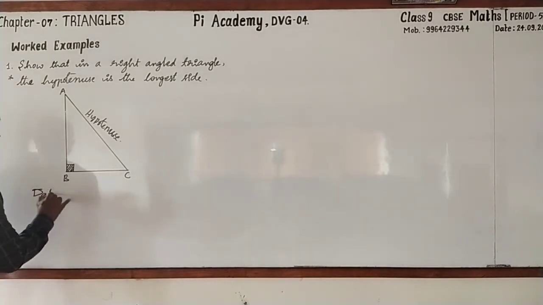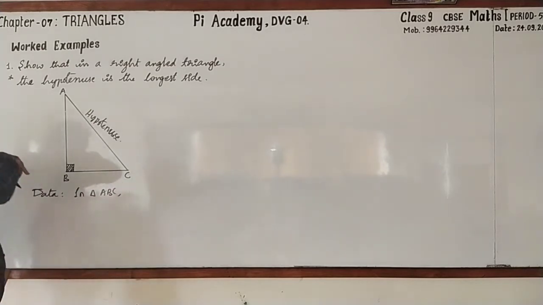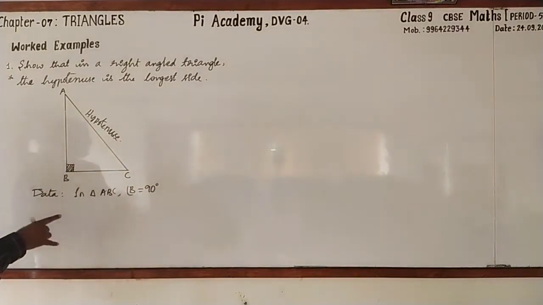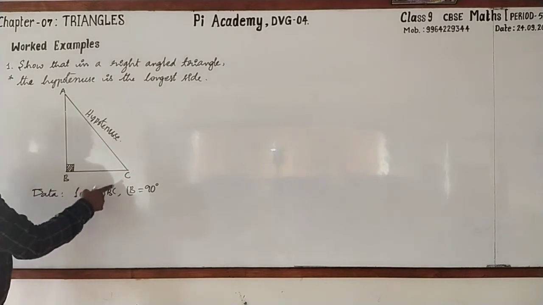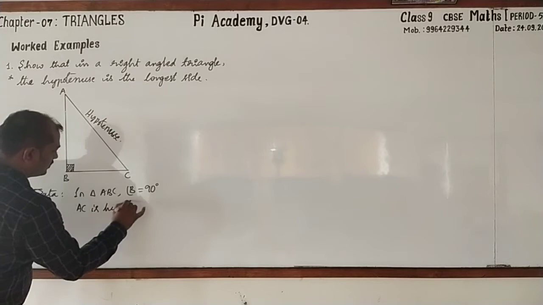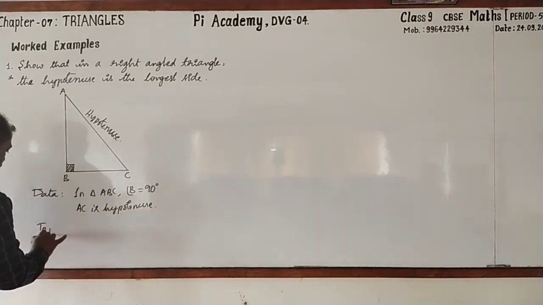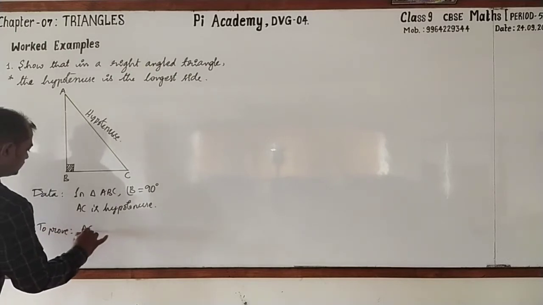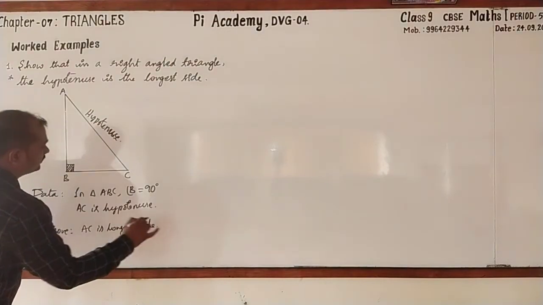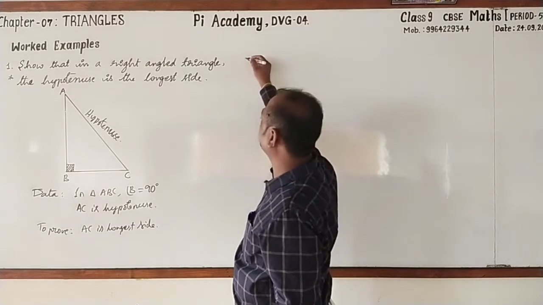First, data. In triangle ABC, angle B is 90. Hope that you have written. Then which is the hypotenuse? AC. So here AC is the hypotenuse. Next, to prove, we are going to prove that AC is the longest side. Written up? Okay. Observe it.